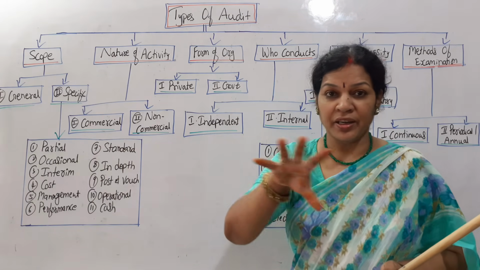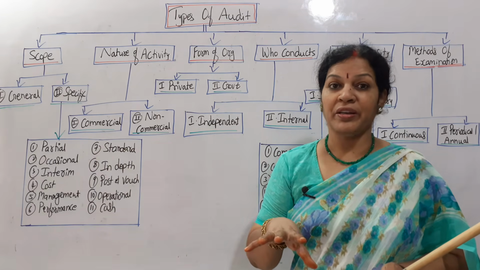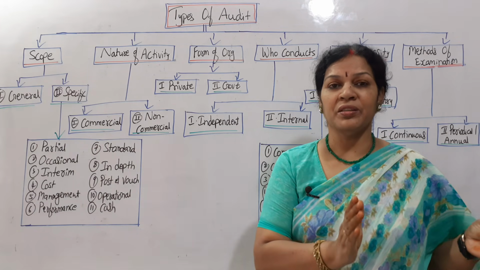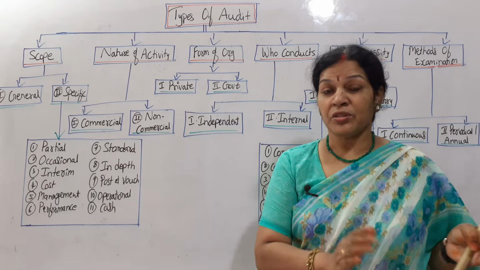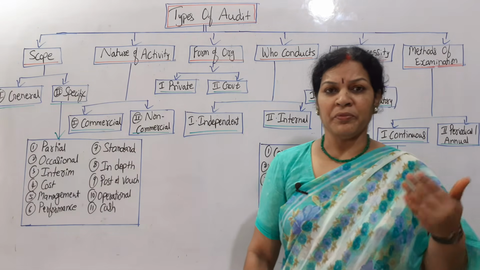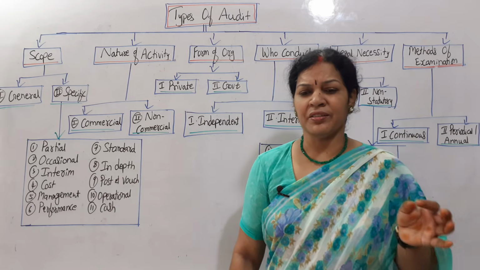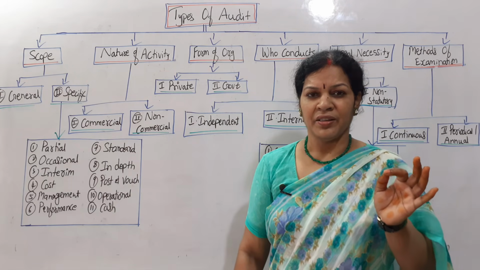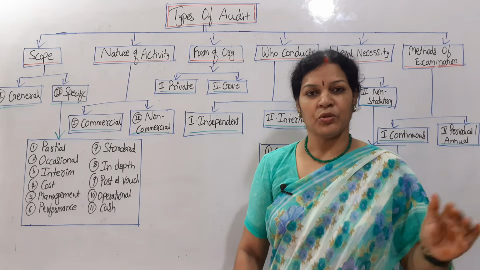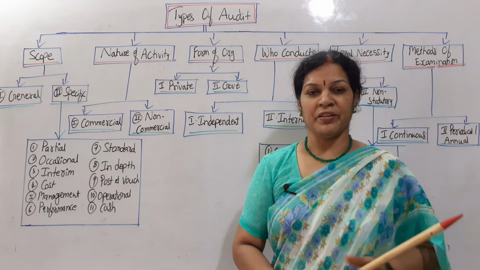Partial audit. The entire accounts need not require auditing. Only a particular aspect I want to be audited. So we call this a partial audit. Partial audit means the client feels that this area is important. I have doubts about this area. So if this is correct, everything is good. So I wanted to go for only this particular area.